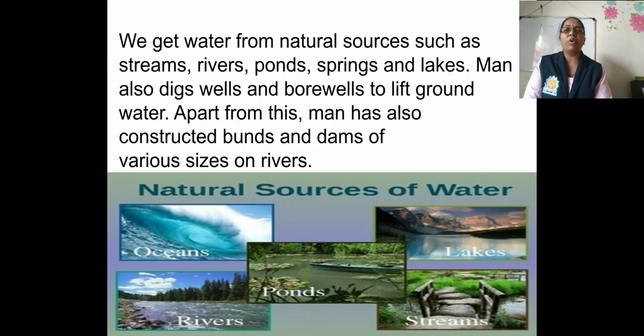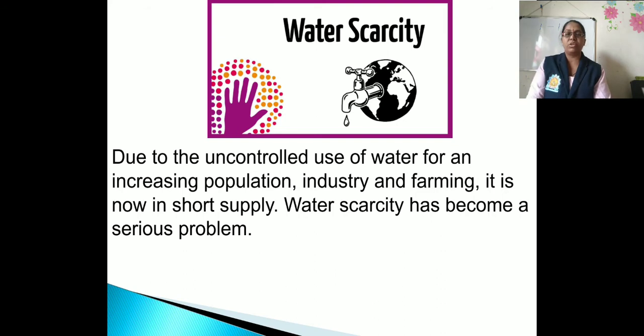We get water from natural sources. Here are the natural sources of water, for example, streams, rivers, ponds, springs, lakes. Man also digs wells and bore wells to lift the groundwater. Apart from this, man has also constructed bunds and dams of various sizes on rivers.